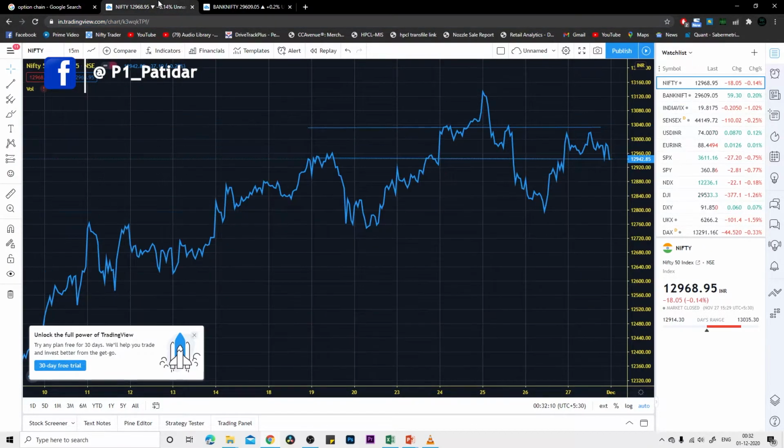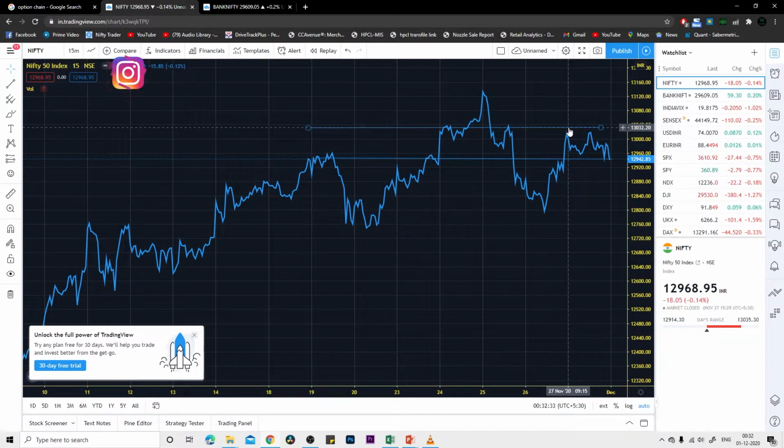So if you talk about Nifty, then on the 27th it just opened at 13,020, then it went down, then it went up again, then down again. It just did the drama. It didn't move much actually, and at the end of the day it somehow ended up negative. Well, why was it like that?